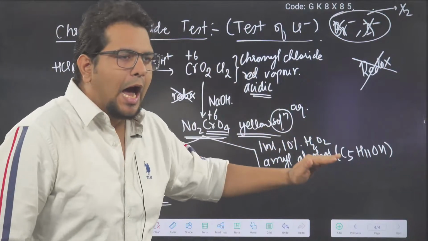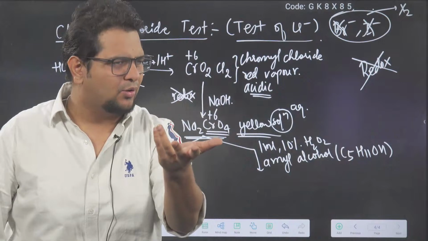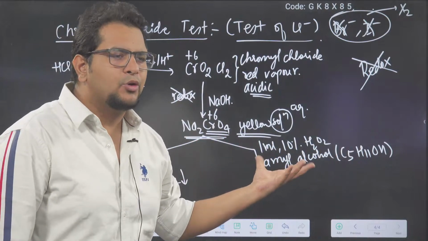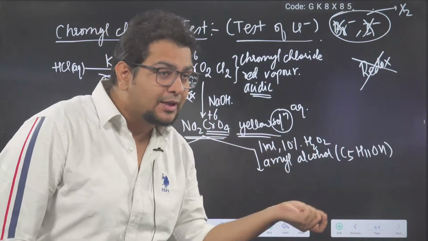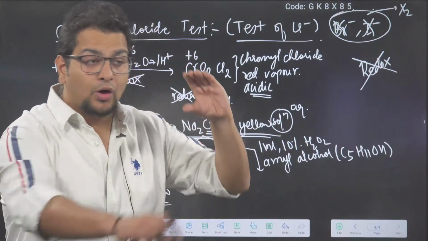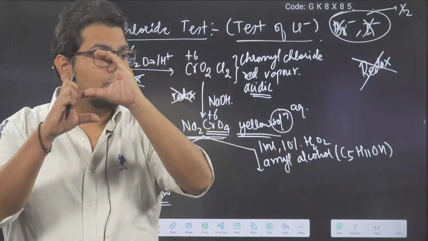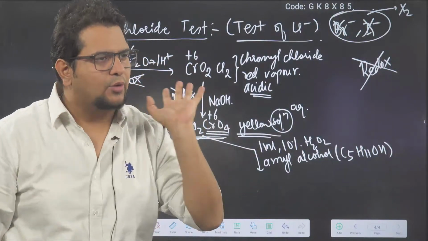Why have I used a 5 carbon alcohol? I can use 6 carbon, 7 carbon also. I am not using 1, 2, 3, 4 carbon alcohols because methanol, ethanol, propanol, butanol will become soluble in water. I want different layers: one layer of amyl alcohol, the organic layer, and one layer of water, the aqueous layer.